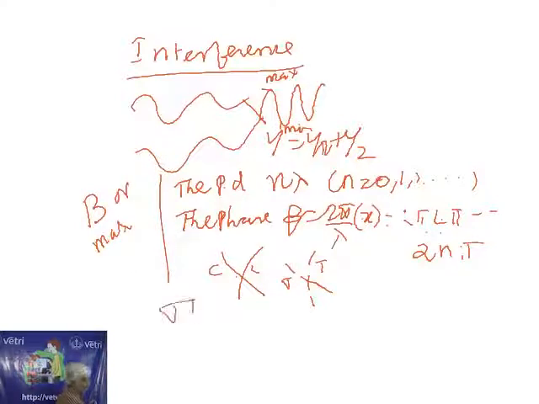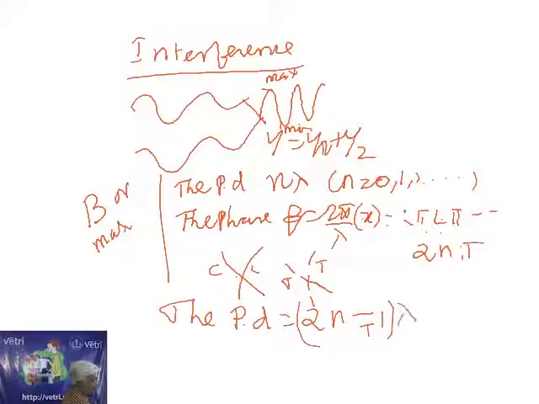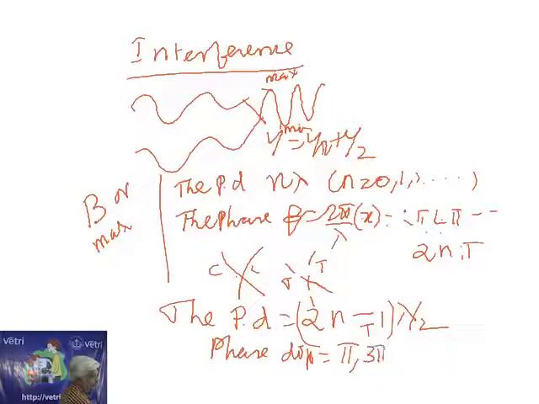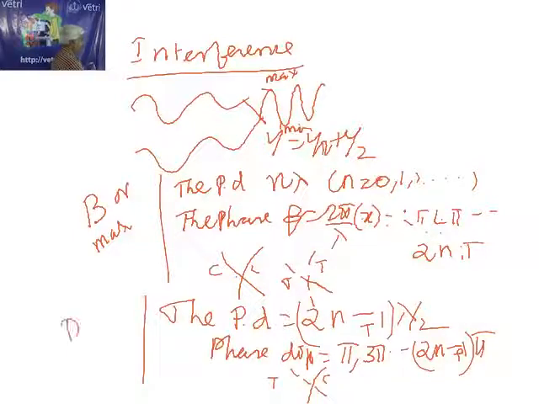Similarly, if the path difference is equal to (2n minus or plus 1) lambda by 2, then the phase difference is equal to pi, 3 pi, etc., that is (2n minus 1 or plus 1) pi. Suppose one crest and one trough meet. So these three are conditions for dark or minimum intensity.